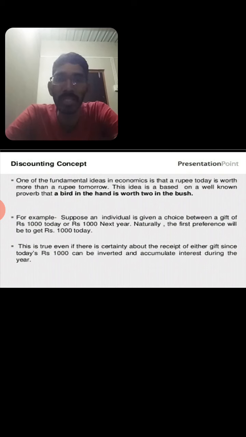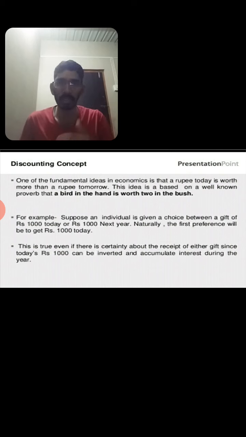This means that in decision making and forward planning, the discounting principle is applied to decisions regarding cost and revenue or profit analysis, fixing prices, and making future plans.